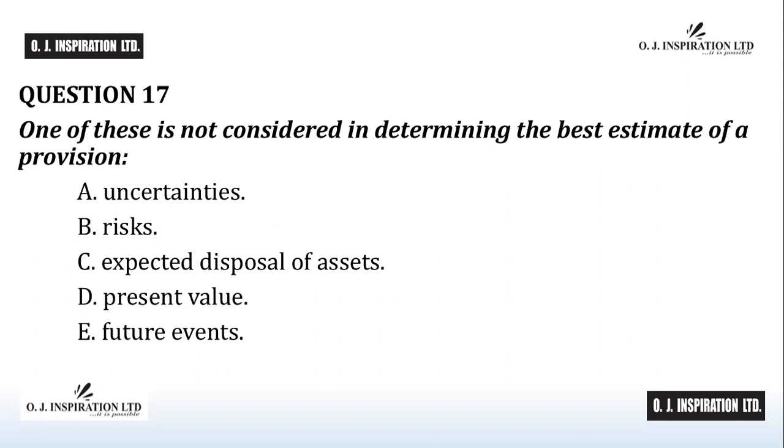Question number 17. The answer to question number 17 is C, expected disposal of assets. All the options of answers are considered in determining the best estimate of a provision except option C. Gains from the expected disposal of assets are not considered. Future events that may affect the amount required to settle an obligation is reflected in the amount of a provision where there is sufficient objective evidence that they will occur. C is the answer to question number 17.